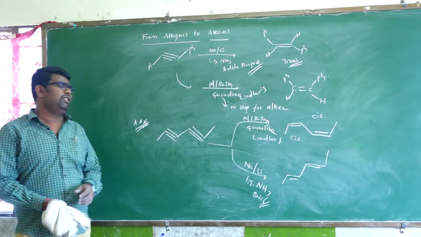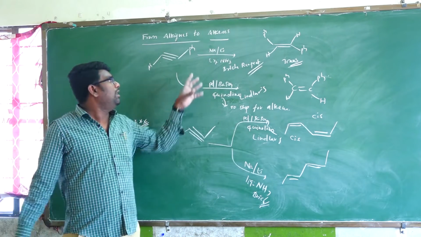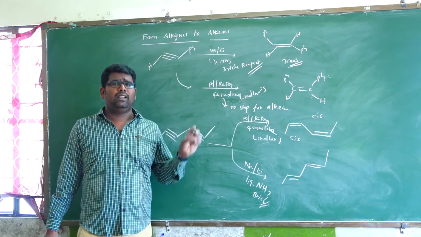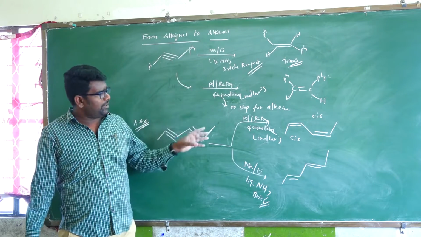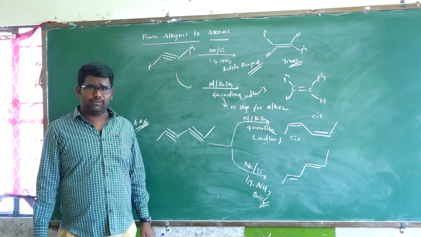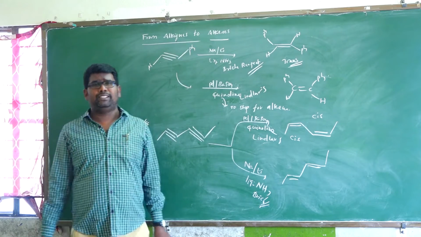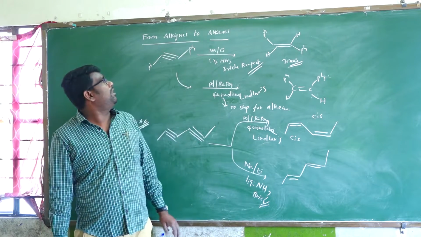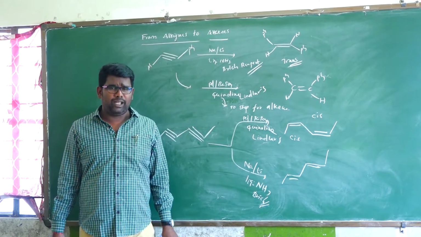You can solve a number of examples based upon the reagent. In the presence of Birch, it means trans formation. In the presence of Lindlar's catalyst, cis formation. So this is the simple explanation of alkynes to alkenes by using Lindlar's catalyst and Birch reagents.